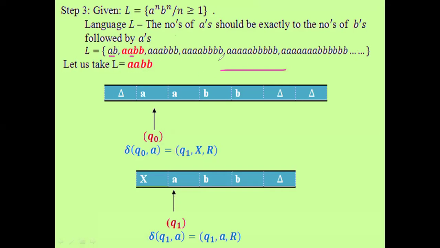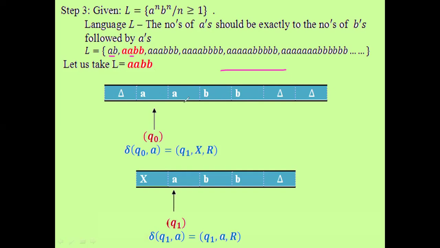Now I have to choose any one of those strings. I am choosing 2A, 2B. This is a tape, I can frame the tape. So inside, what symbol strings do you have to put? A, A, B, B, and the remaining you have to put as blank.